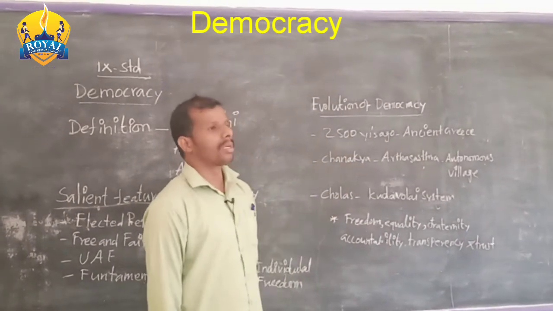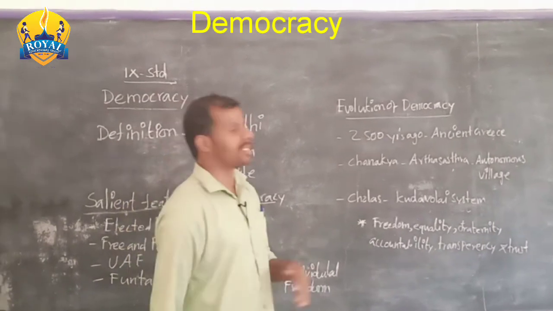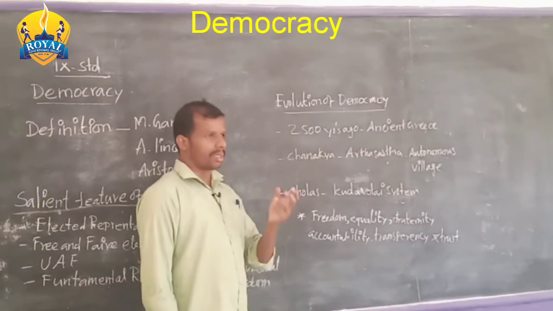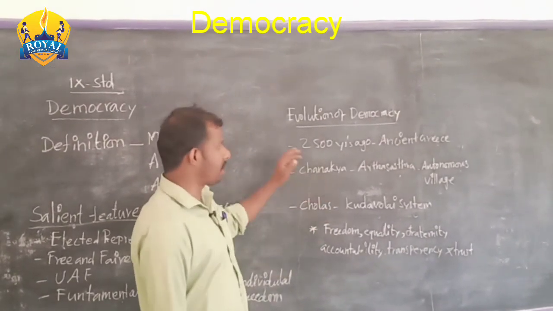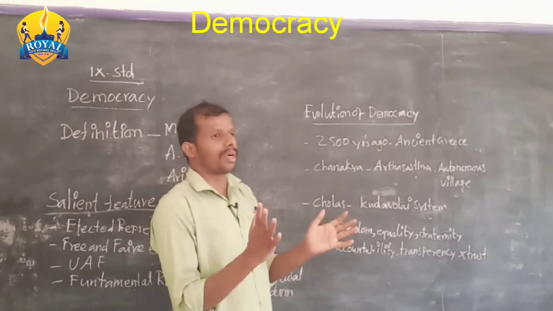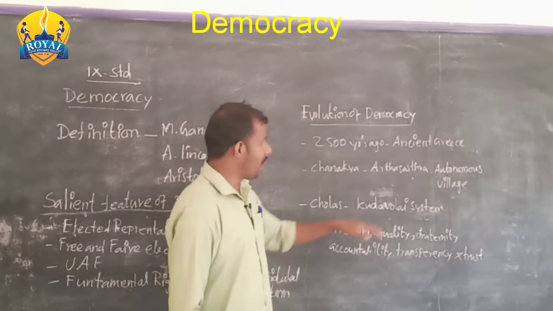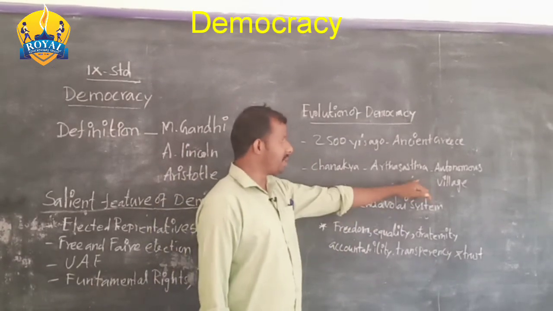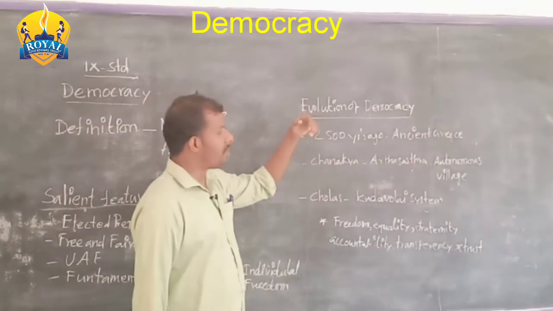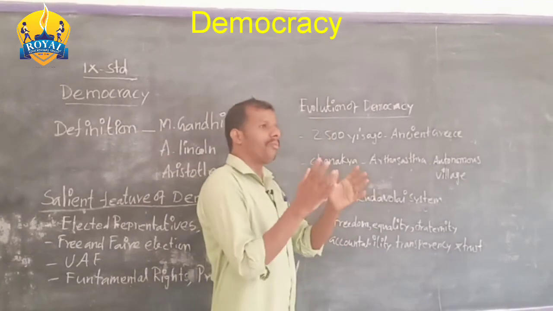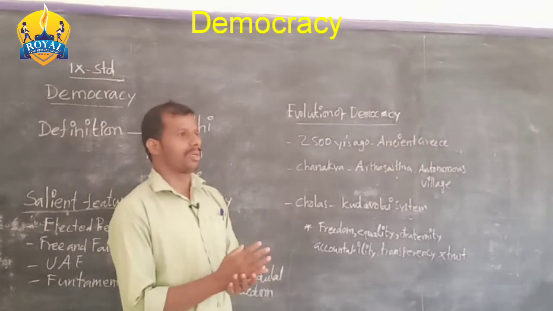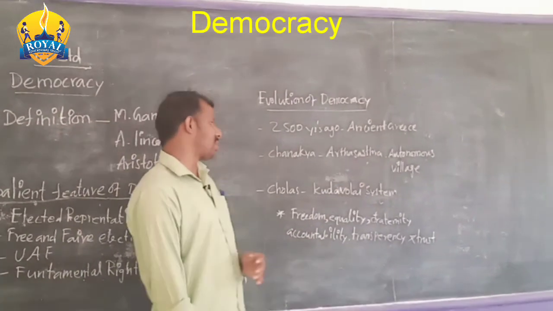Later, the great philosopher and great administrator in ancient Indian history, Chanakya, wrote a book called Arthashastra. In his book, he gave a lot of information regarding administration. In that, he mentioned the autonomous village. Autonomous village means how a village rules itself with its elected representatives. So that is mentioned in Arthashastra.